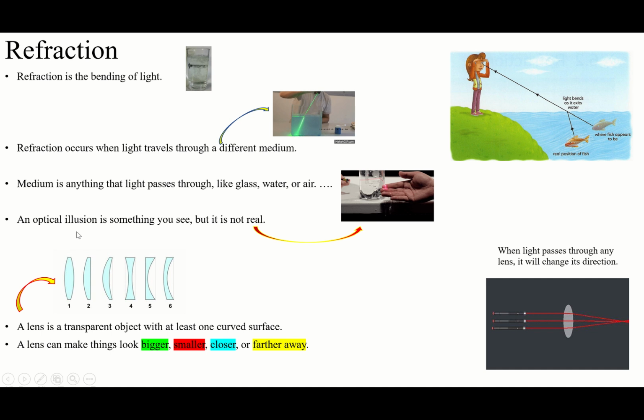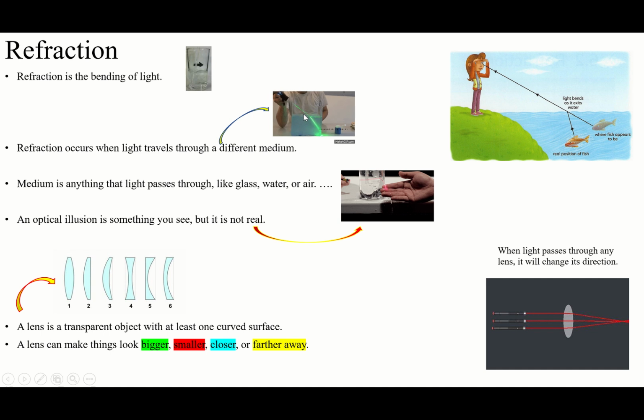What's optical illusion? The thing that you see but it's not real. Be careful. We said you will see the fish here, but this is not the real fish. That's why this is called optical illusion. The real one is here. You see the light rays here, but this is not real. We call this optical illusion.